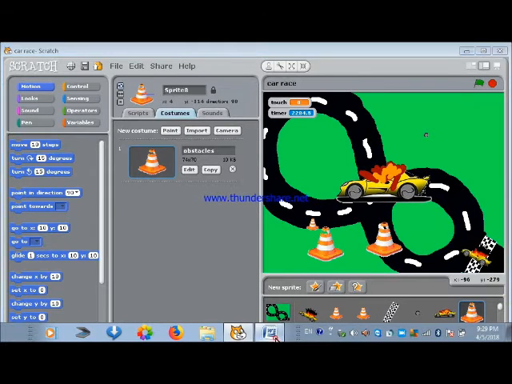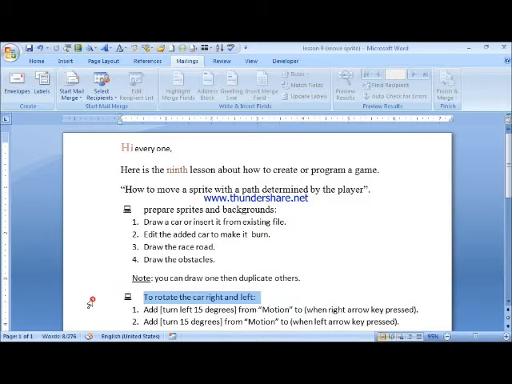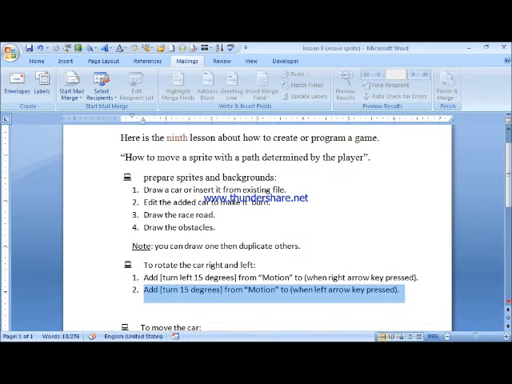To rotate the car right and left, first add turn right 15 degrees from motion to one right arrow key pressed. Second, add turn left 15 degrees from motion to one left arrow key pressed. This is an example.